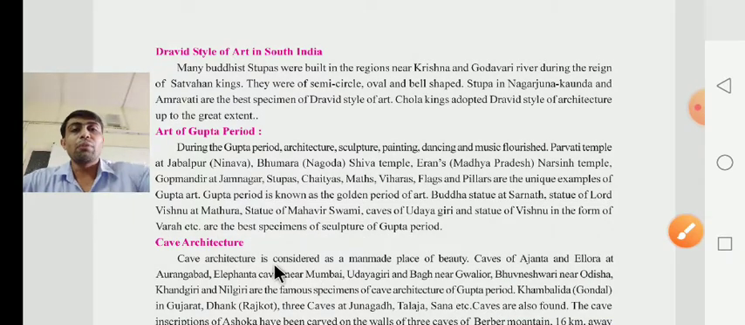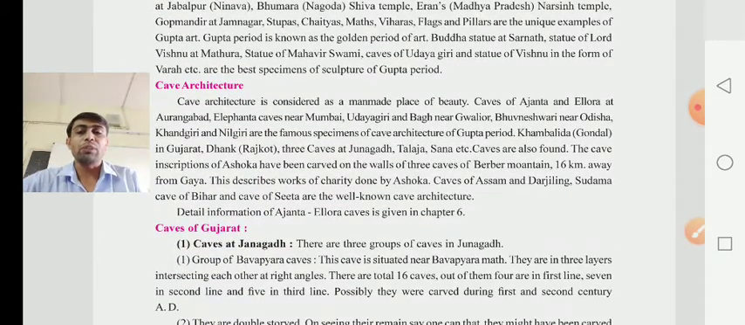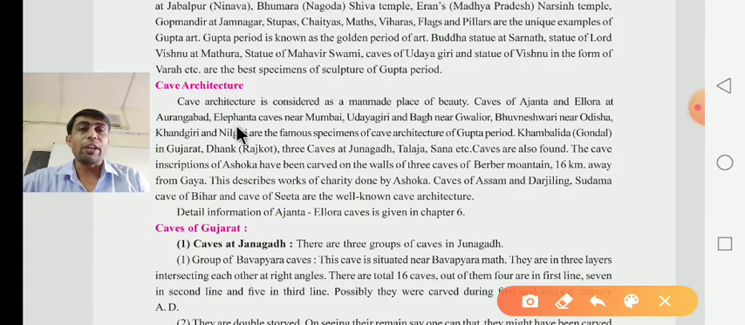After that, they have given examples of cave architecture. Which one? Cave architecture. Architecture means Gufa, Sthapatya. In the same way, here they have given cave, it means Gufa, architecture means Sthapatya. Cave architecture is considered the main place of beauty. What was the cave architecture? Cave architecture is considered a main place of beauty.